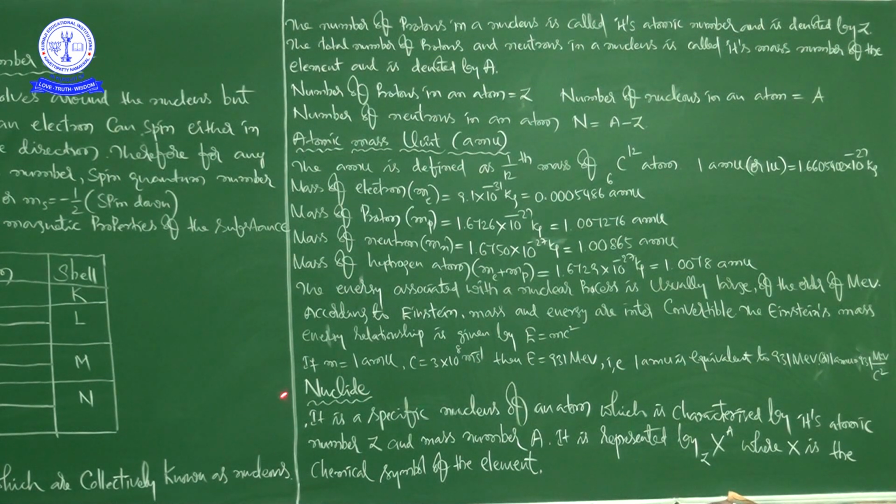Next, if m is equal to 1 AMU, c is equal to 3 into 10 to the power of 8 meter per second, then E is equal to 931 million electron volt. Now 1 AMU is equal to 931 MeV, or you can write 1 AMU is equal to 931 MeV per c square.